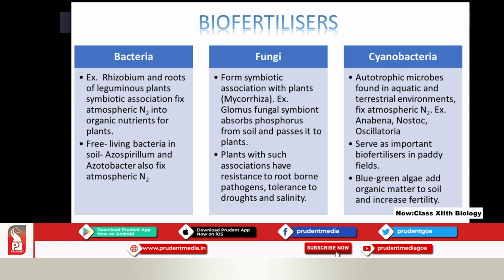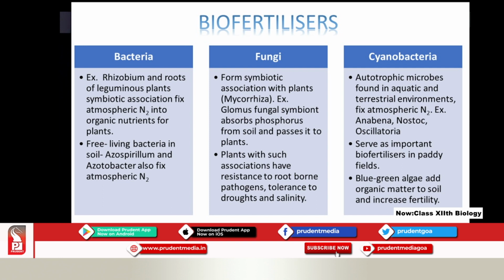Now here there are 3: bacteria, fungi and cyanobacteria. All these 3 you have studied in the 11th standard, so I won't explain much. Bacteria: one example is Rhizobium, present on the roots of leguminous plants in a symbiotic association, which fixes nitrogen from the atmosphere.